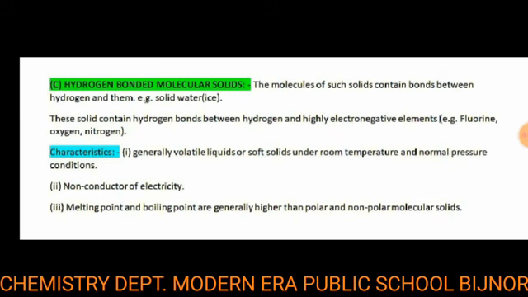It means they are volatile, meaning that on taking some enthalpy they are converted into vapor form. The second characteristic, they are non-conductors of electricity because they have no free electrons. Third, melting and boiling points are generally higher than polar and non-polar molecular solids. So in the category of molecular solids, they have the highest melting point and boiling point.